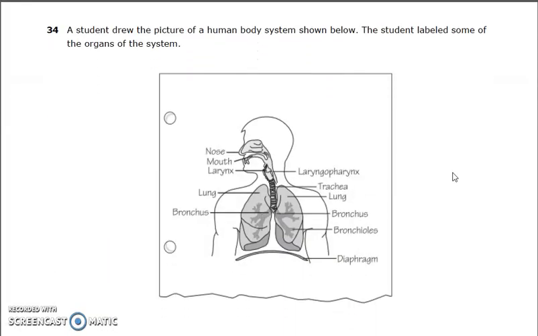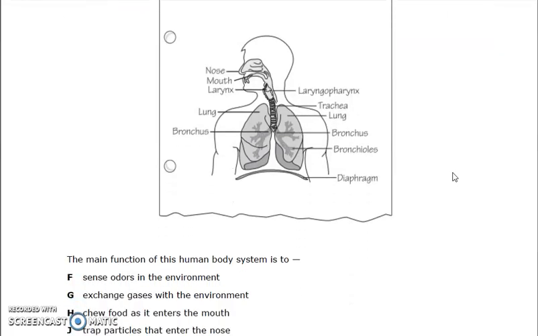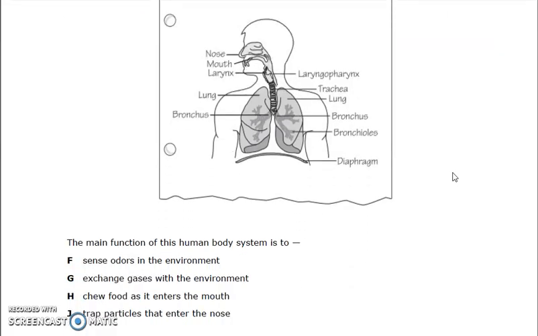Number 34. A student drew the picture of a human body system shown below. The student labeled some of the organs of the system. The main function of this human body system is to F. Sense odors in the environment. G. Exchange gases with the environment. H. Chew food as it enters the mouth. J. Trap particles that enter the nose.